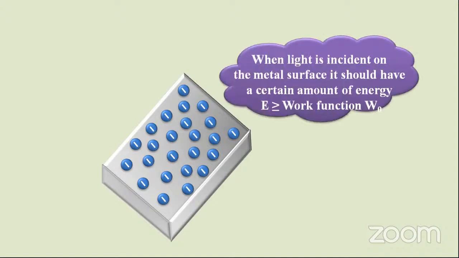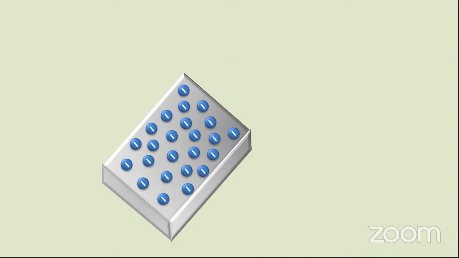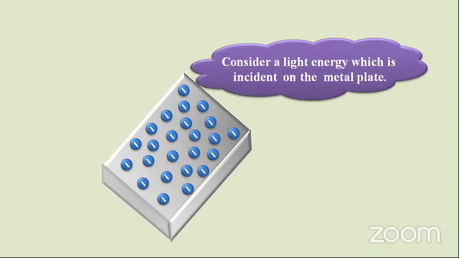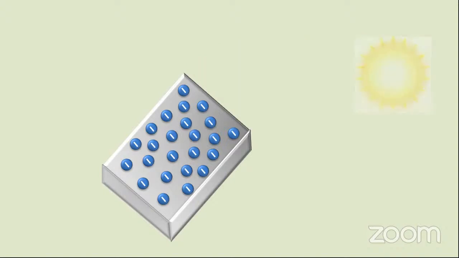When light is incident on the metal surface, it should have a certain amount of energy, which should be more than or equal to the work function, right? You have to note the points. Don't listen like a story. Consider light energy which is incident on the metal plate.